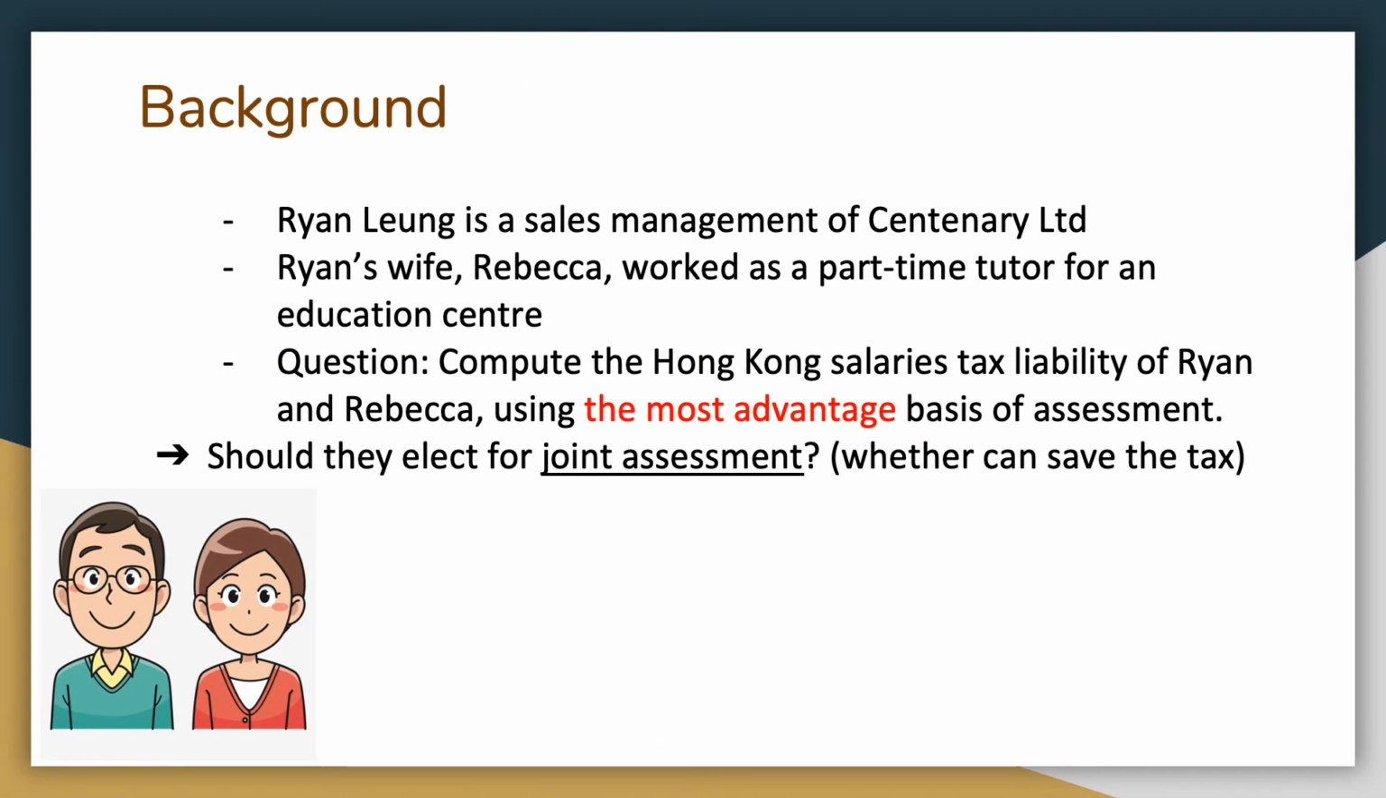Here is some background information for this question. Ryan and Ryan's wife, Rebecca, both have their own jobs. The question asks us to compute the Hong Kong salary tax liability of them using the most advantageous basis of assessment. So the thing we should consider is whether they should elect for joint assessment. That means whether they can save tax by electing for joint assessment.